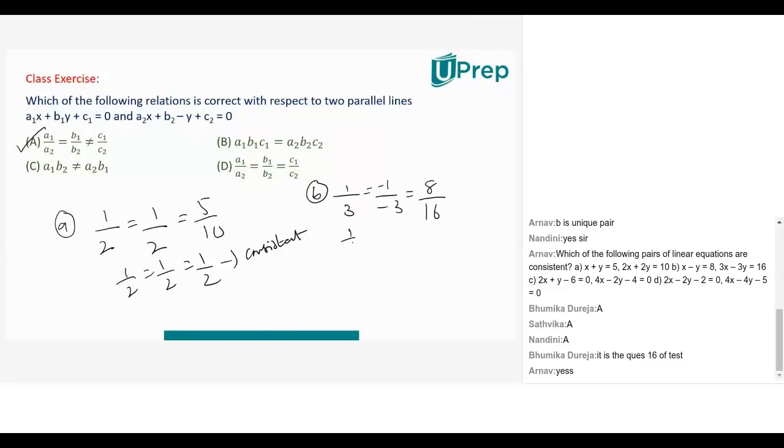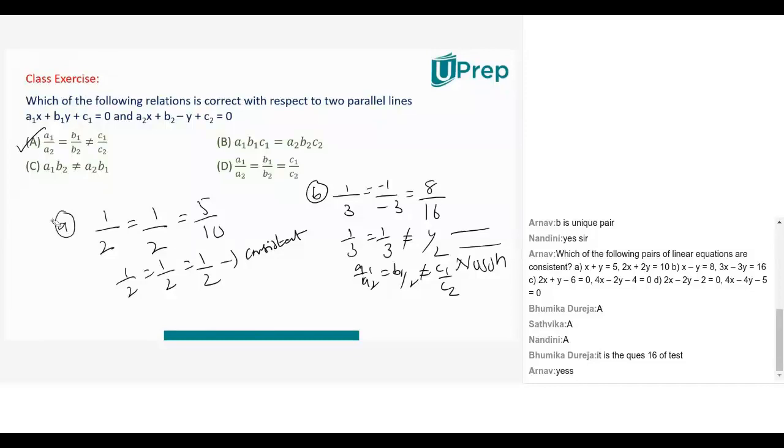Clearly 1 by 3 equals 1 by 3, but it is not equal to 1 by 2. So A1 by A2 equal to B1 by B2 not equal to C1 by C2 means parallel lines, and parallel lines have no solution. So the second is inconsistent. So option A remains.